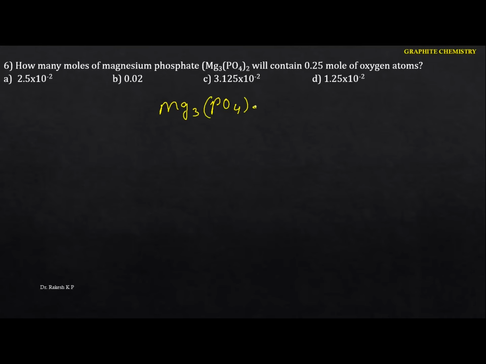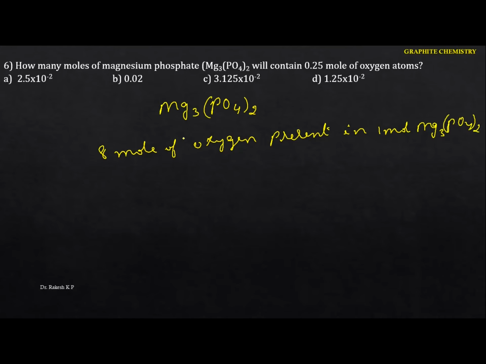Mg3(PO4)2 is magnesium phosphate. According to the formula, we can easily say that there are eight oxygens here. That means 8 moles of oxygen are present in 1 mole of magnesium phosphate. I can write it as Mg3(PO4)2.